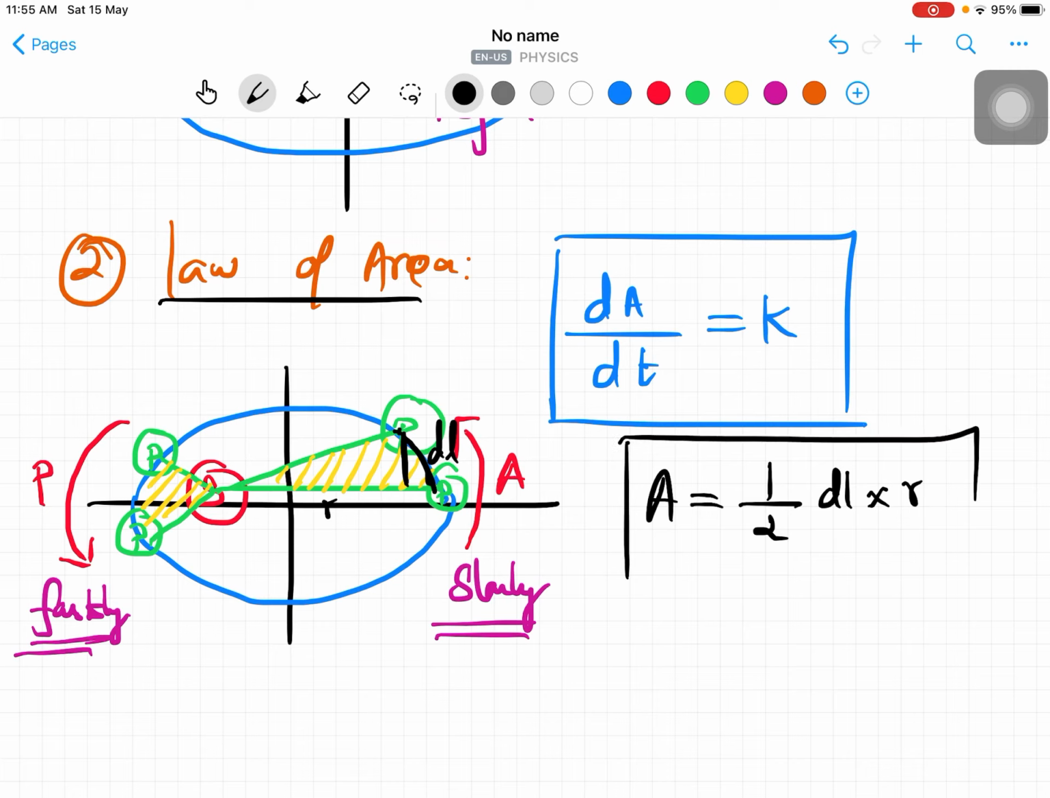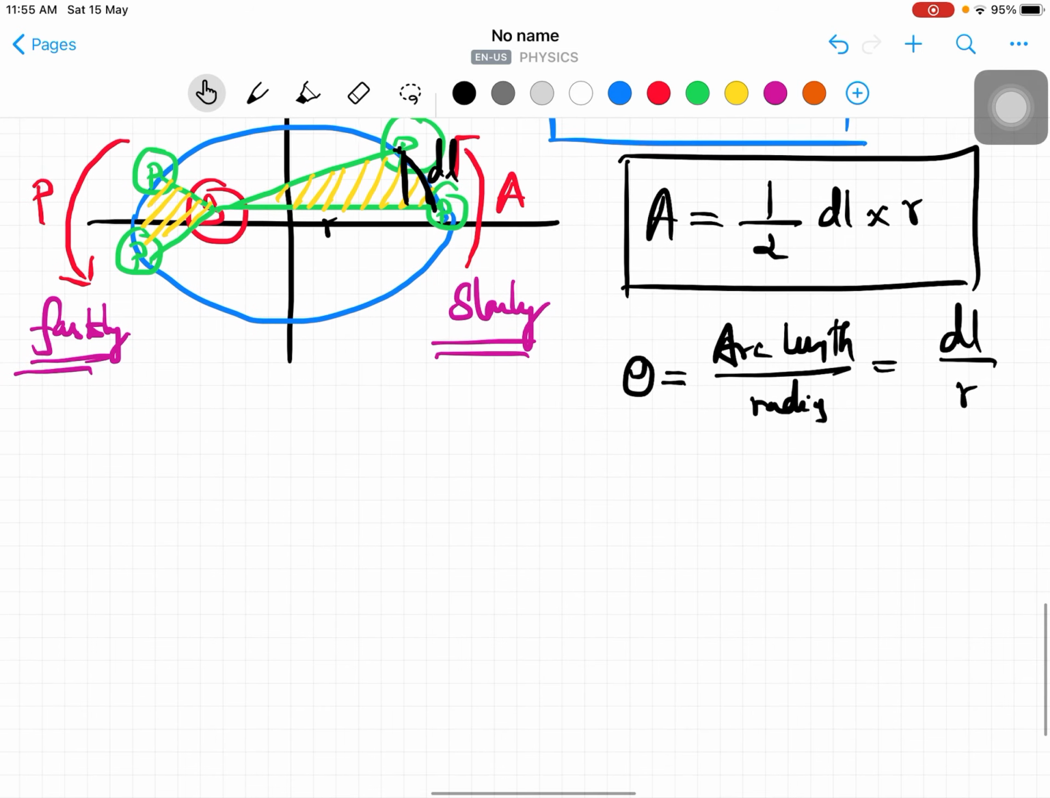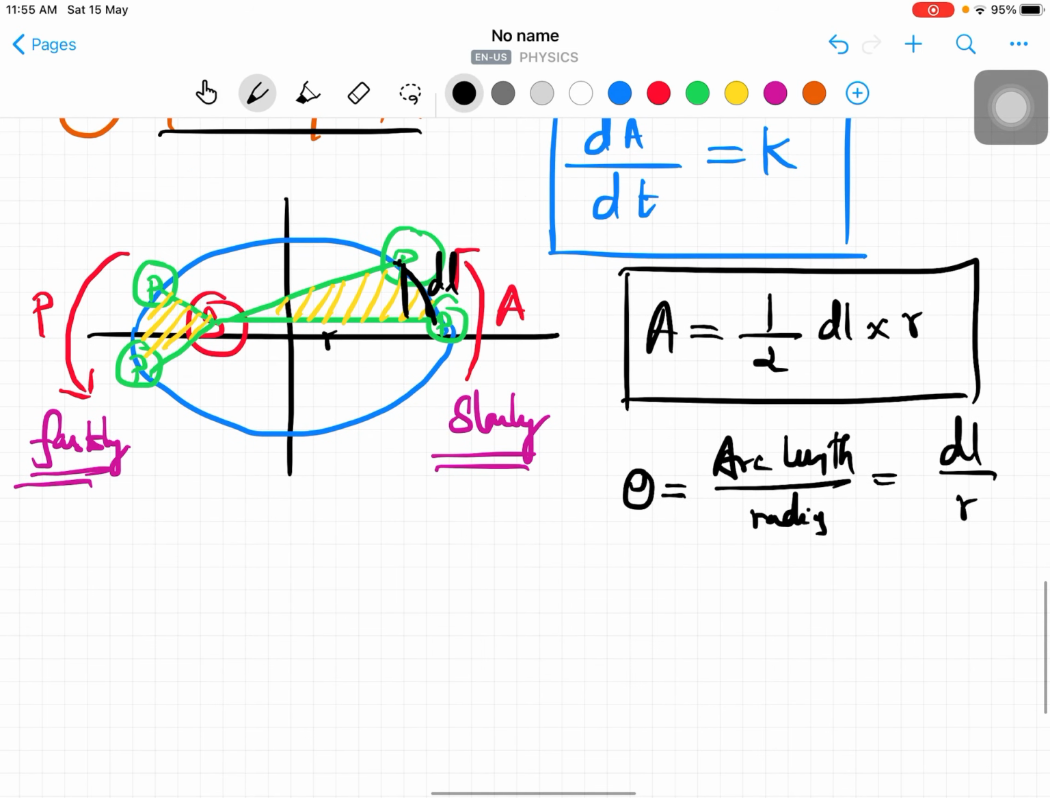In the motion in 1D logic we discussed, whenever it is moving in a circle, how are we going to find the angular displacement? That is called the plane angle. So theta should be equal to arc length divided by radius. I hope all of you know this, right? So arc length is dl, divided by r. So what is dl? dl is theta into r, am I right?